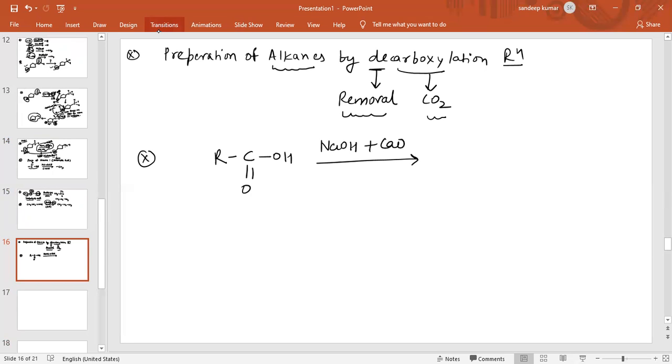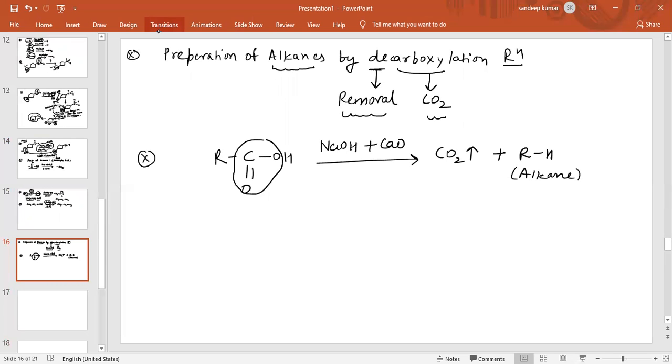So removal of carbon dioxide takes place, and when CO2 gas is removed, the product obtained is RH. R is basically alkane.